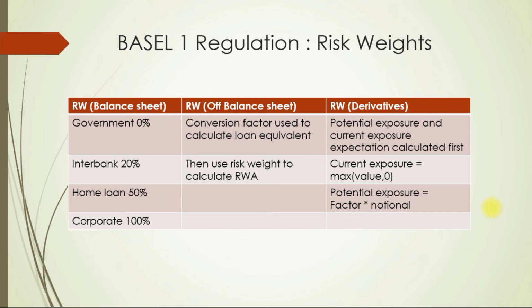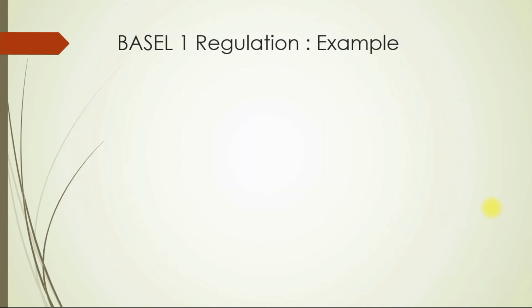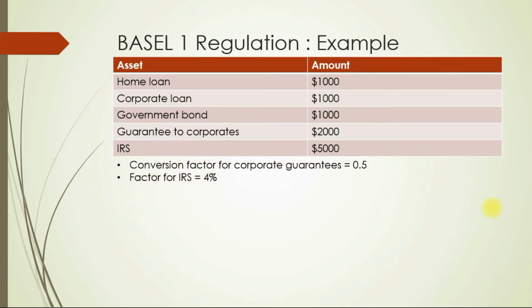Let's see an example to understand this in detail. Suppose a bank has given home loans and corporate loans equal to $1,000 each and has invested in government bonds for $1,000 and has also given guarantees to corporate equal to $2,000 and an interest rate swap of $5,000. And as said, Basel 1 has no concept of internal model and everything is given by regulators. Conversion factor for corporate guarantee is given as 0.5 and factor for IRS is given as 4%.